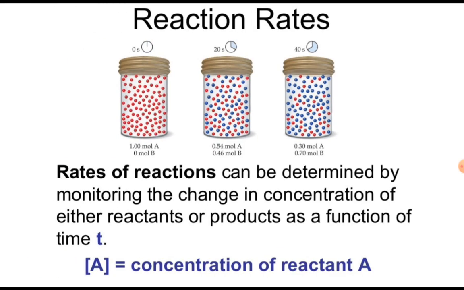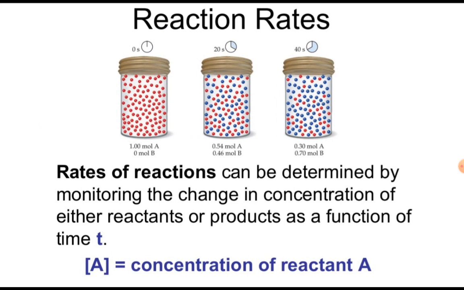Now, reaction rates. Rates of reactions can be determined by monitoring the change in concentration of either reactants or products as a function of time t. See here, three pictures I have already attached. At 0 seconds, 1 mole of A is present and 0 mole of B is present.